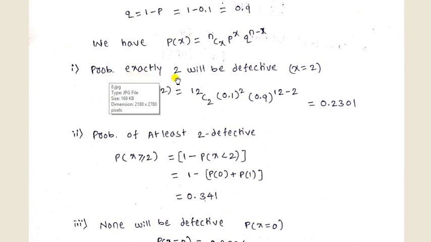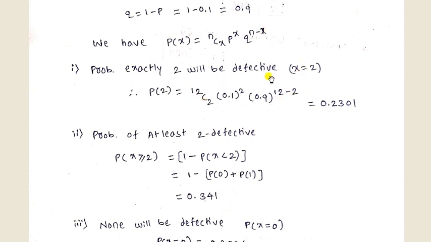First problem is the probability of exactly 2 pens being defective. So 2 pens defective means x is equal to 2. The total number of pens selected is 12, so n is equal to 12. So out of 12, 2 pens will be defective: 12 C 2, and we know the p and q values are 0.1 and 0.9, with 12 minus x, where x is 2.